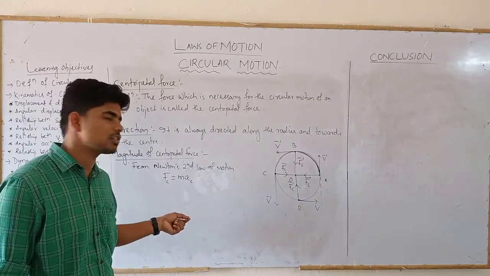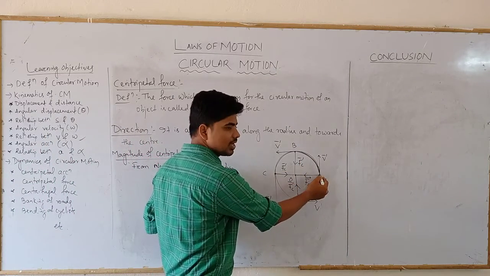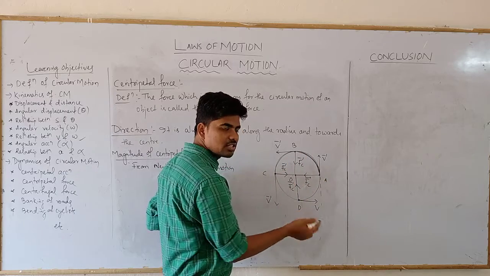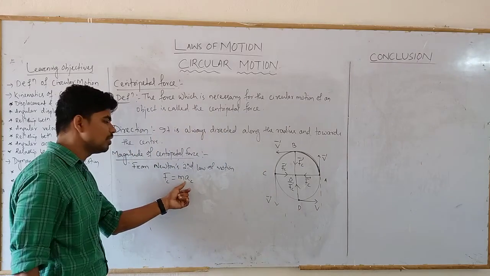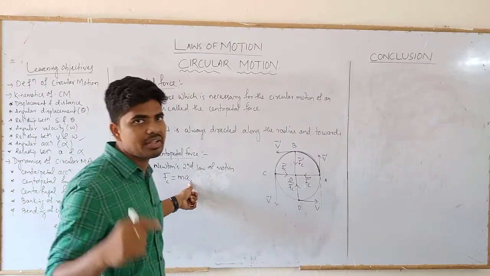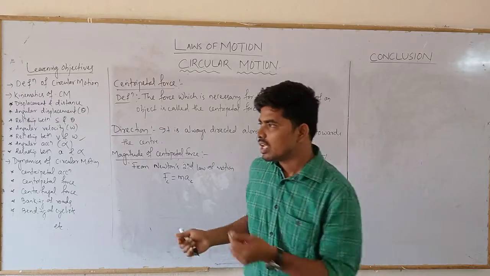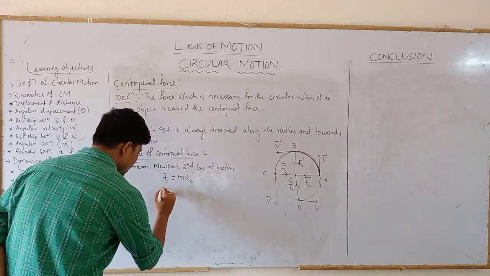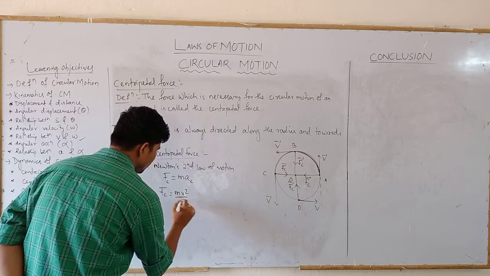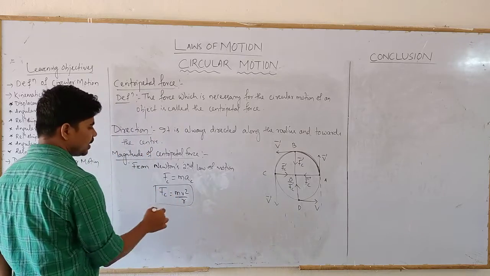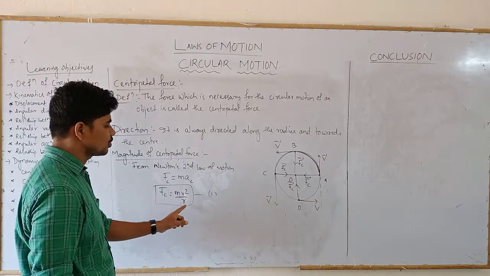AC means centripetal acceleration. If you consider an object moving in a circular path having a mass m and gaining a centripetal acceleration AC, the force responsible for that motion will be Fc equal to m into AC. In the previous video, I derived the formula for centripetal acceleration in a lot more forms. If we utilize that, Fc will be equal to m v square by r. This is one formula for the magnitude of the centripetal force, equation 1, since AC equals v square by r.